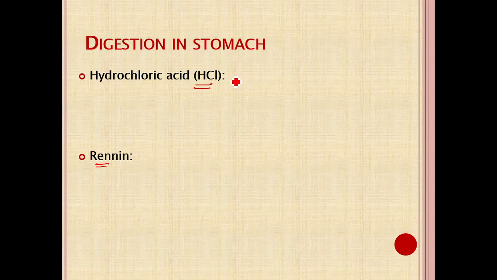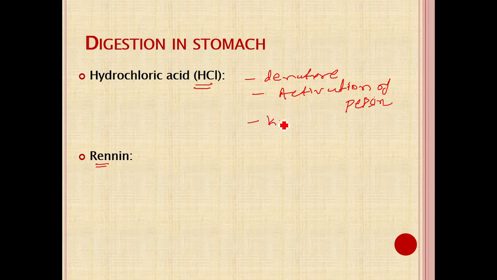It does not directly hydrolyze the peptide bond, but it denatures the protein, so that ultimately helps pepsin to act on the protein easily. It converts the pepsinogen into pepsin. So it is required for the activation of pepsin. It kills the bacteria and maintains the pH around 2. It is the best pH for action of the pepsin.